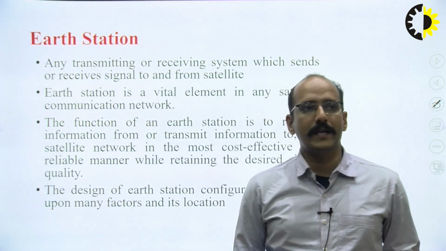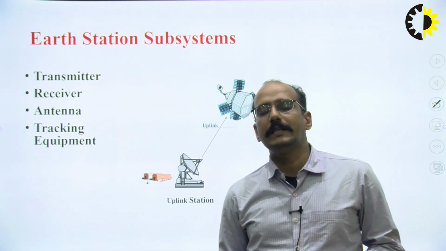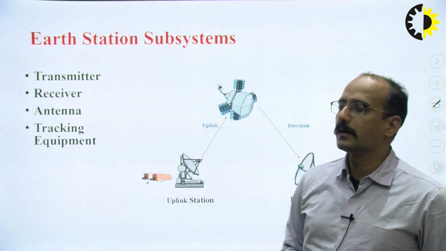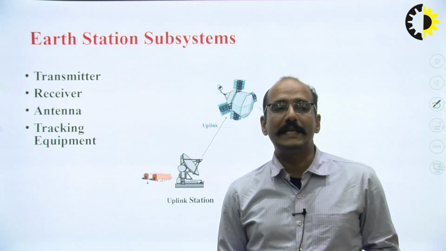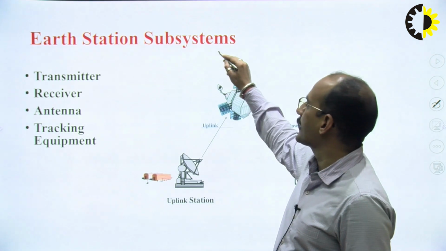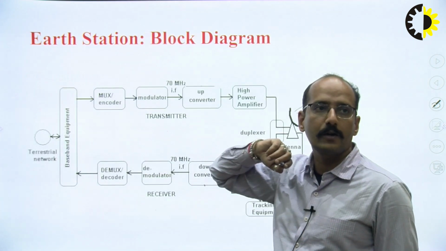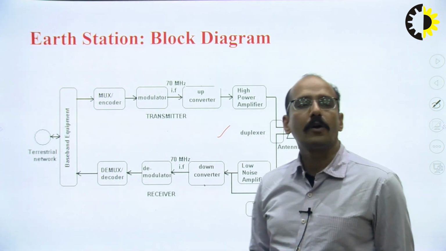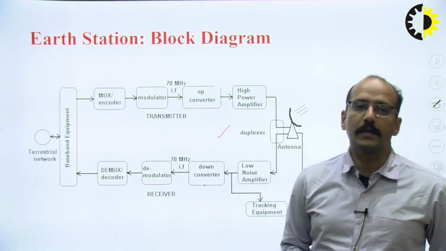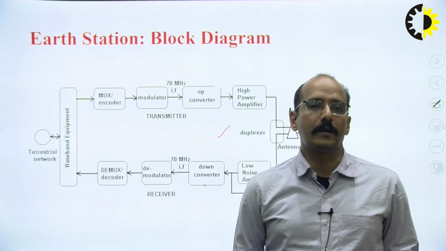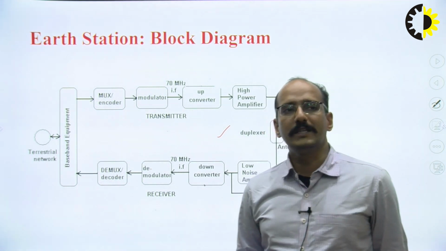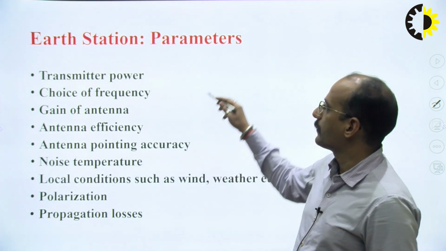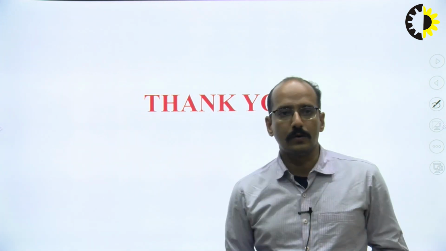So in the university examination, you can see that these all are the basic questions related to the satellite subsystems, and the most common question is about the TTCM system. Other than that, the satellite earth station subsystem is also an important topic, in which you are going to make this satellite earth station, which I already told you in my other lectures of the telemetry subject. So these all are the basic questions of the satellite telemetry, and these are the main parameters of the earth station. So till then, thank you.